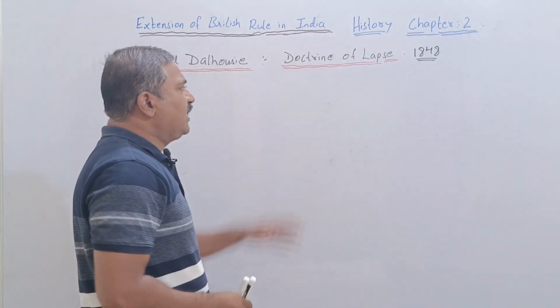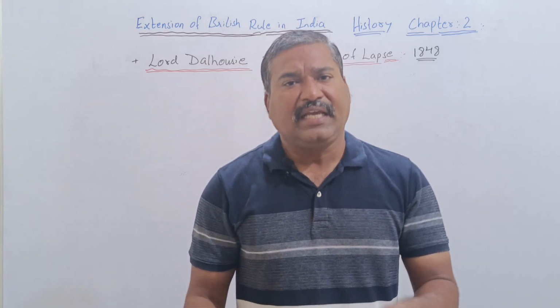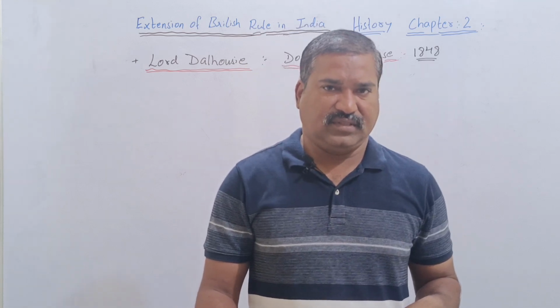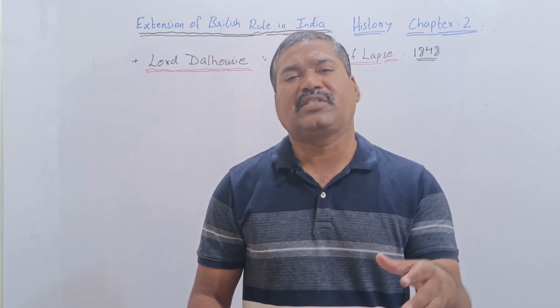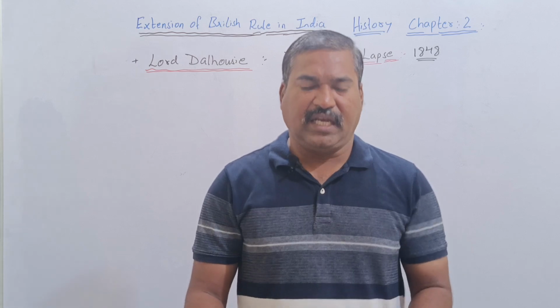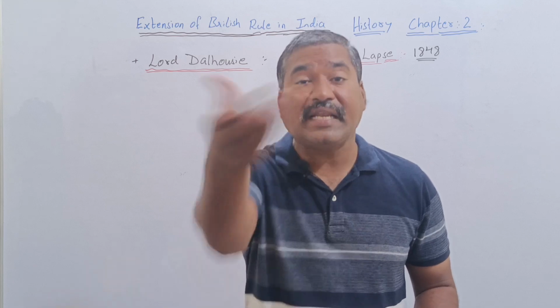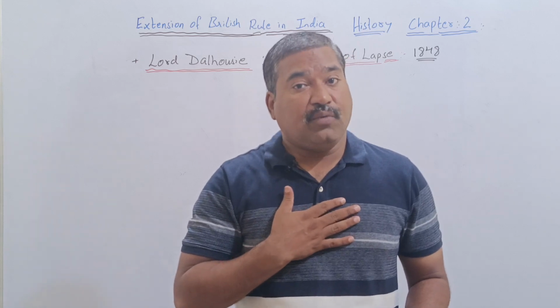The doctrine of lapse says, if the king dies childless, if the king does not have his own son, his territory will be merged directly under the British Empire.